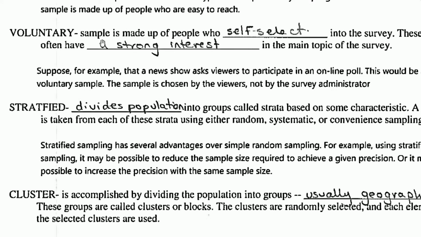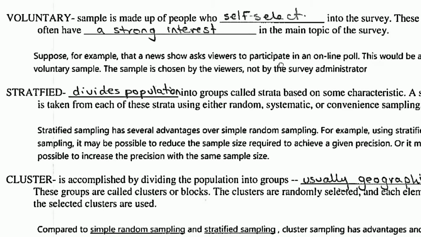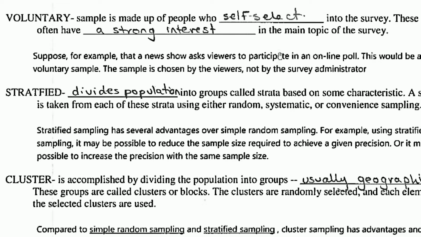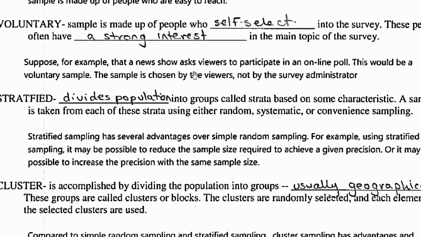Then voluntary. Now the sample is made up of people who self-select into the survey. They are willing to take the survey. These people often have a strong interest in the topic of the survey. That is why they are willing. They are trying to give their opinion.